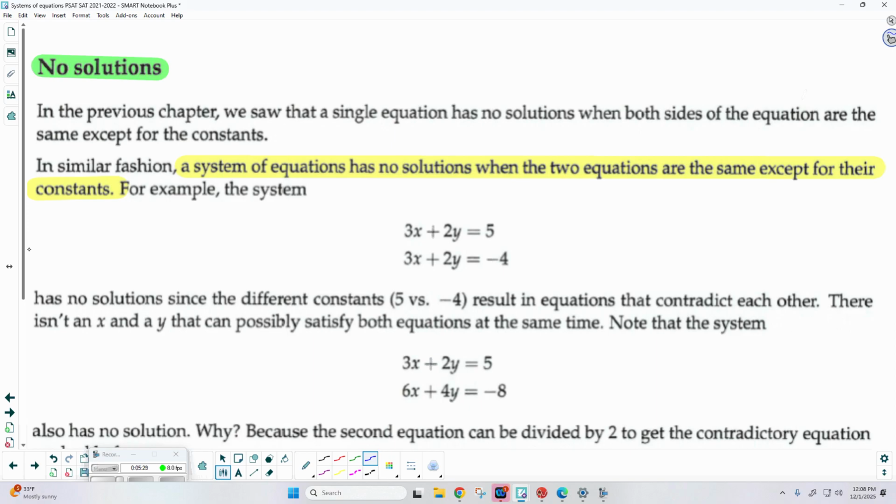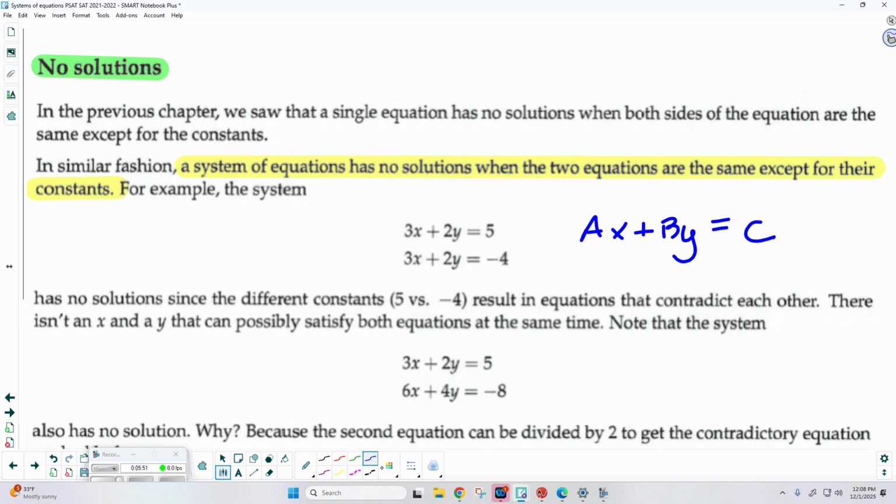A system of equations has no solutions when the two equations are the same except for their constants. Now, when we say constants, we're talking about those values that the equations equal. So typically, these are going to be in ax plus by equal to c form. Not every time. They might be in slope intercept or some other, and you might have to rearrange it. But anybody remind me what that form of a linear function is called? That is standard form.